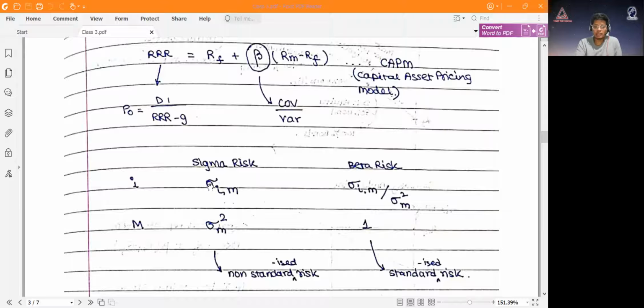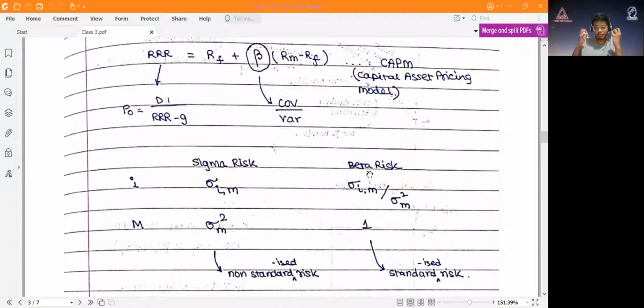Now the difference here is that, let's say I say that Indian Oil has a sigma risk of 10.2%. It does not really show me anything. It obviously tells me that there's a possible variance of 10.2%, but does not give me a figure that I can relate to. So what we do is we divide this sigma IM by the variance of the market portfolio. So for example, if the variance of the market portfolio is 10 and this is 12, if I divide 12 by 10 I get 1.2, that is called the beta. So this divided by this gives me the beta.